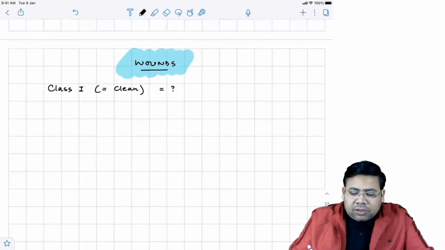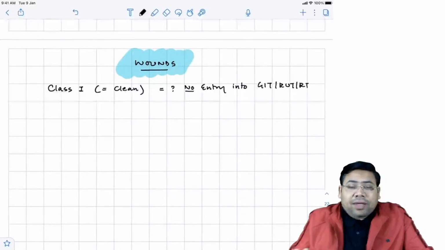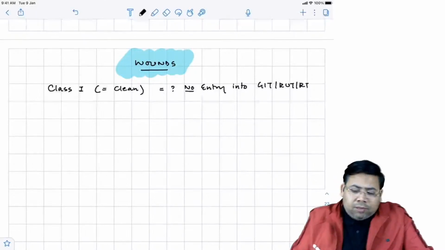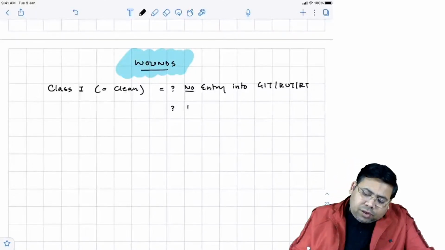They are the wounds where there is no entry into the GIT, GUT, or respiratory tract. Example, if you're doing mastectomy or thyroidectomy, they're all class 1 wounds. They are also wounds associated with no contamination.